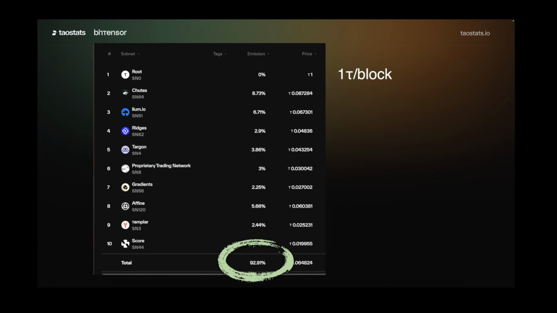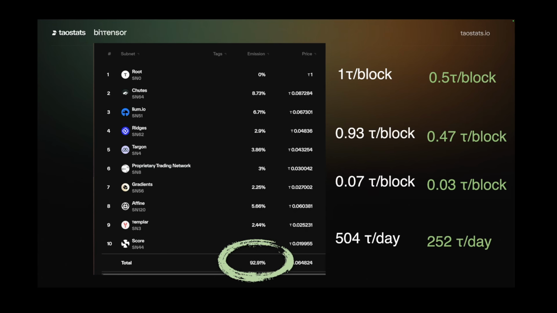So what's going on? We know that there's 1 tau per block. We're giving out 0.93, so that 0.07 ends up being 504 tau a day. Now, that's a pretty big number. Of course, it's important to look at this after the halving as well. In December, we're going to have a halving, and there's only going to be half a tau per block. Again, everything's just halved, so if this same emission held out, it would just be 252 tau a day